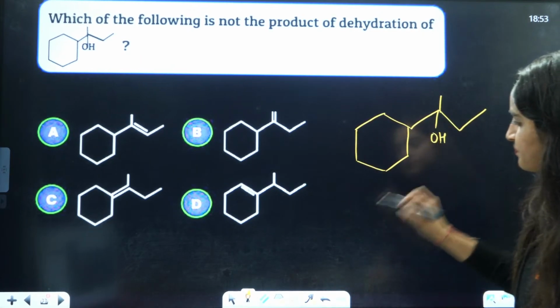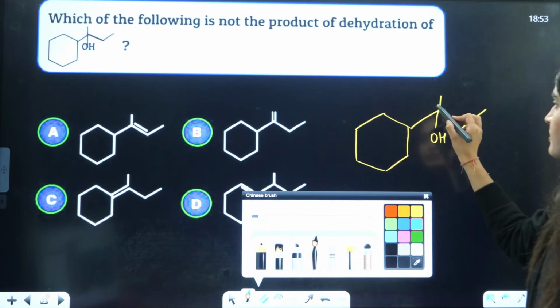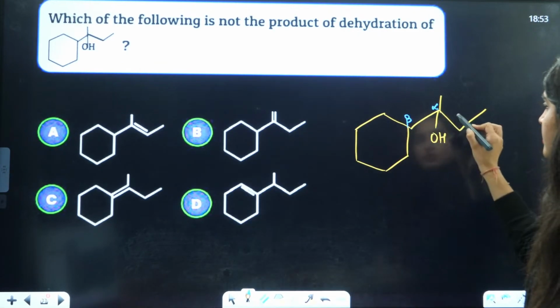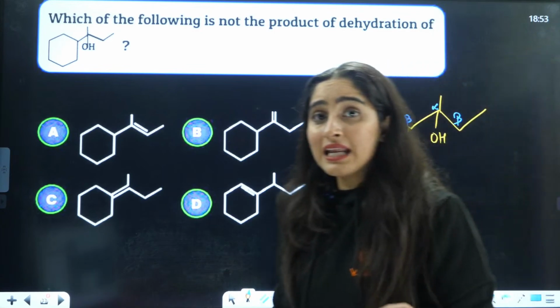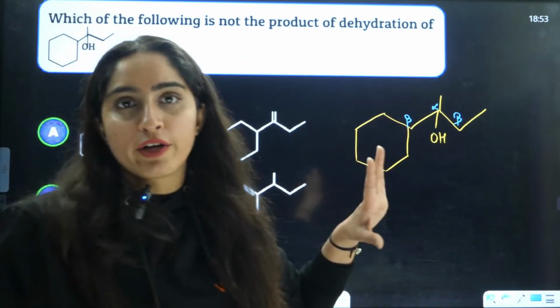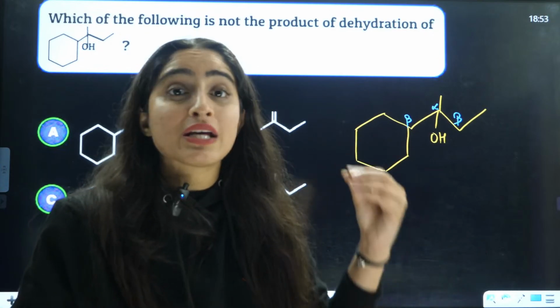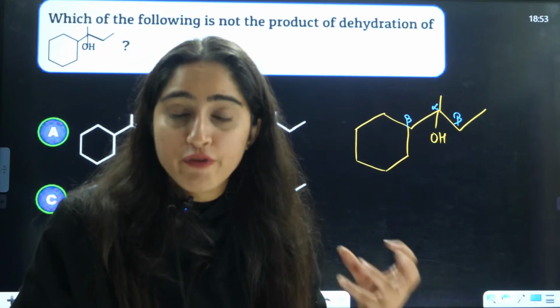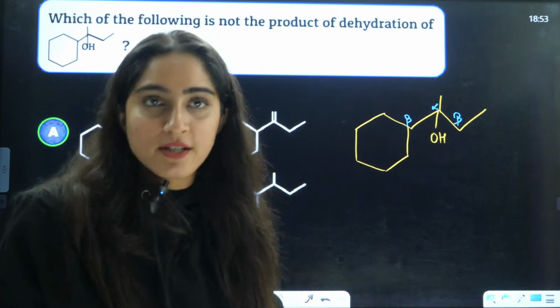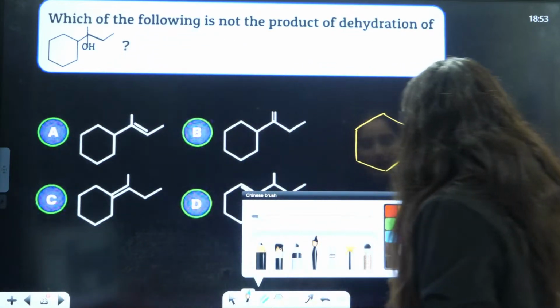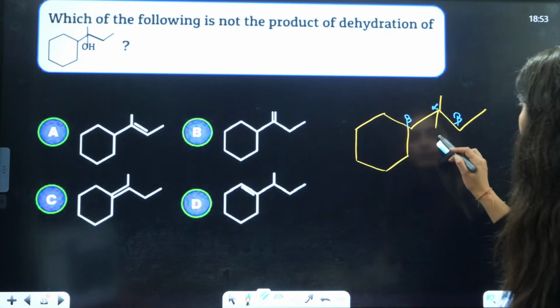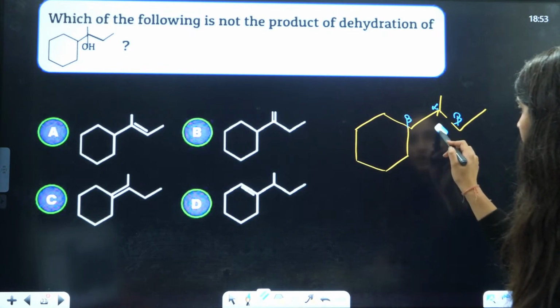OH over here. Now, beta, this is alpha, this is beta, this is beta. Again, according to Saytzeff rule, it will happen. That means that alkene will be formed which is more alkylated, which has more alkyl substituents, right? So we know that OH negative will be replaced from this side only, right?